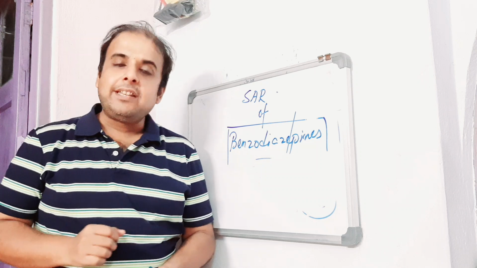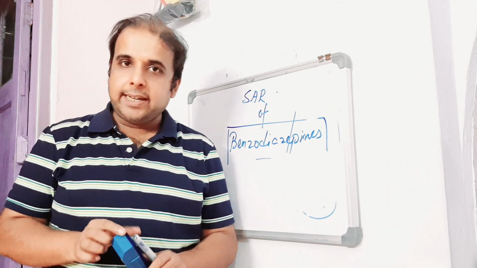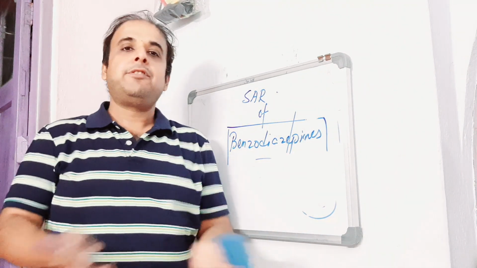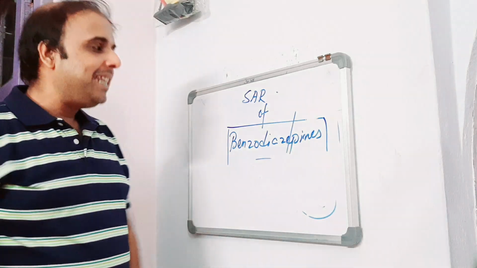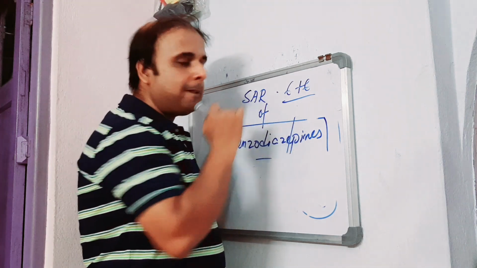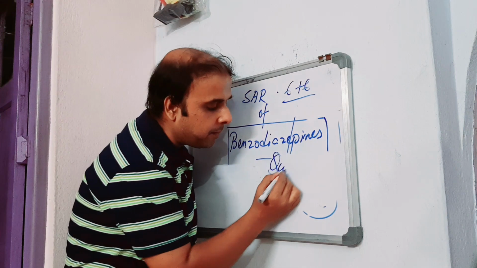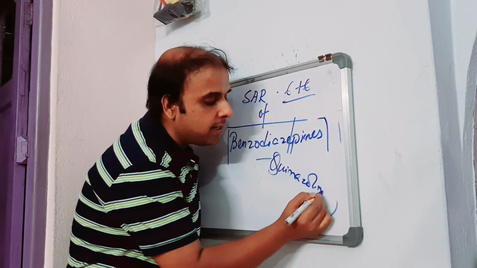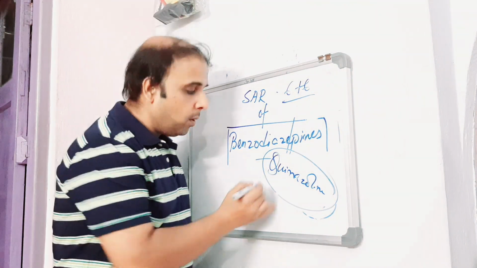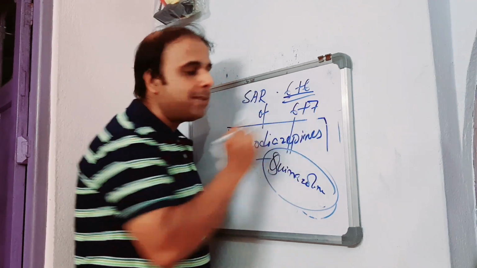Actually, long back in the year of 1954, an Austrian scientist was engaged in making a dye, right? And the dye, as you know, means there should be, apart from hydrocarbon, a nitrogen. And the dye was nothing but a 6-6 system, that means benzene along with pyrimidine. As a whole, this can be called quinazoline. So that time the scientist was after making quinazoline, but at the end of the reaction, in the product he got, he found that instead of a 6-6 system, there was a formation of a 6-7 system.